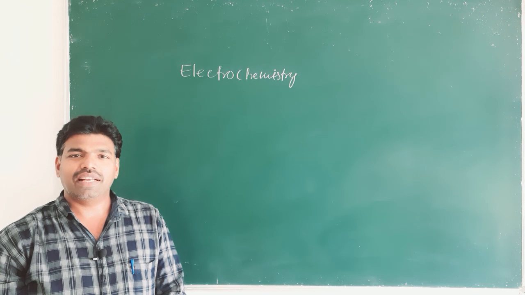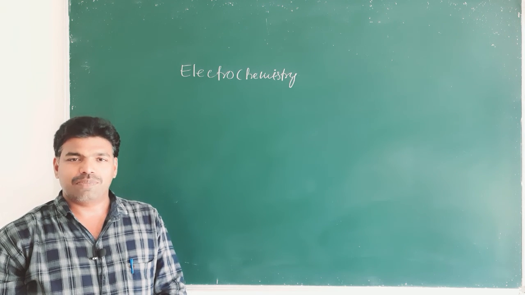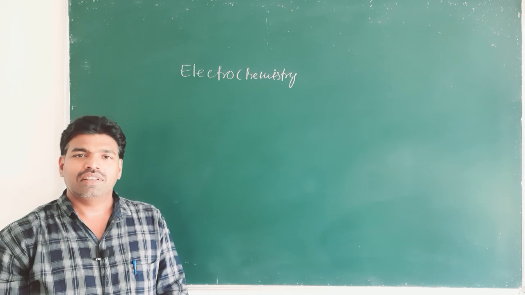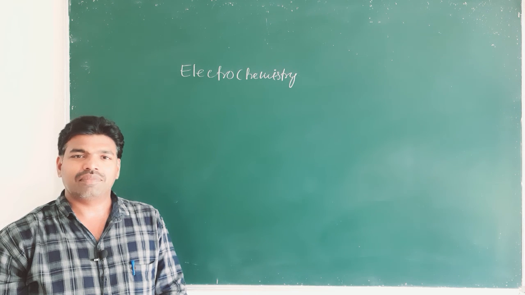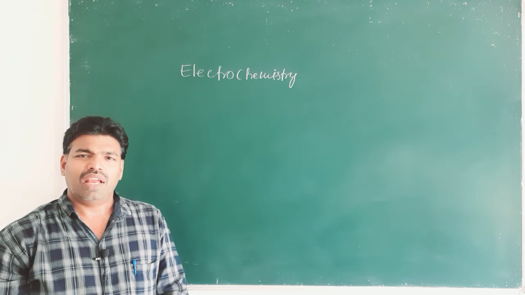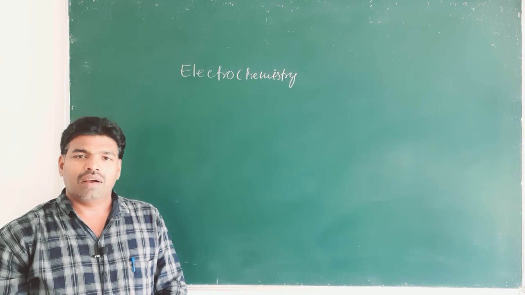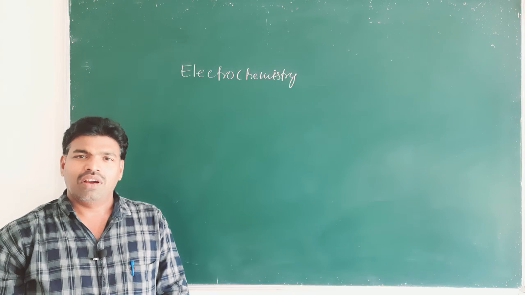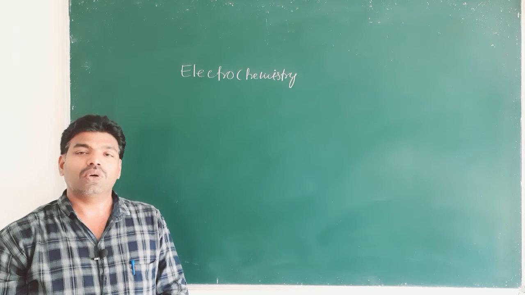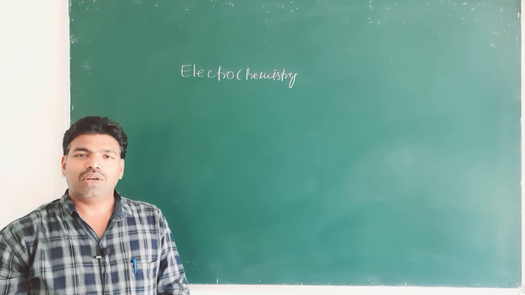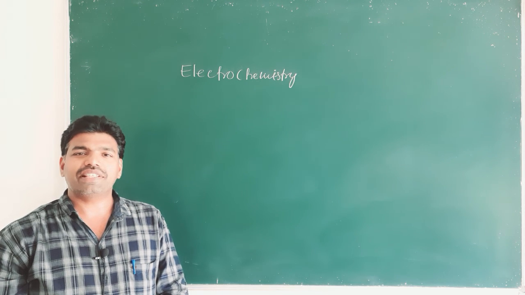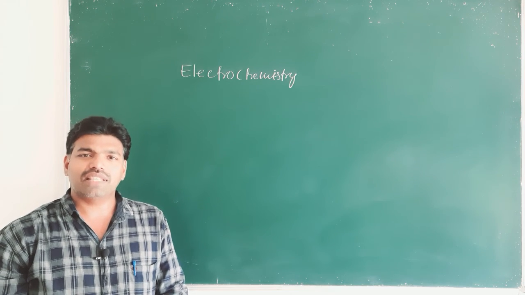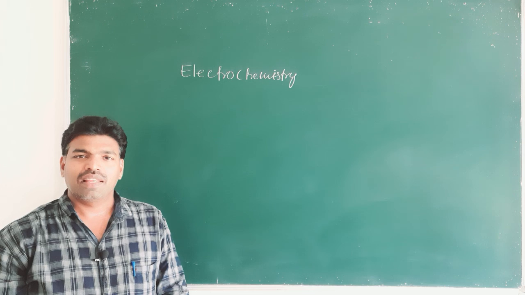And nowadays we are using bike batteries, car batteries, remote batteries, watch batteries, everything, what not. So in this way electrochemistry has been increasing the quality of human life. Photoelectric cells, all these are the applications of electrochemistry.